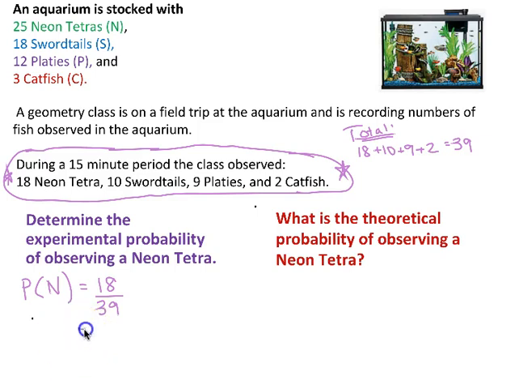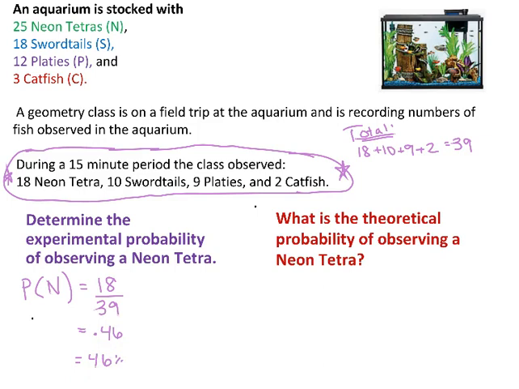Sometimes it might say express your probability as a decimal. If you wanted to express it as a decimal, we'd take 18 and divide it by 39, and I would get 0.46. If I wanted it as a percentage, I would just move that decimal 2 places to the right and get 46%.